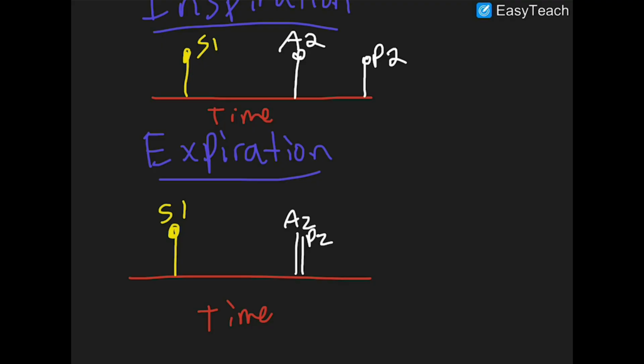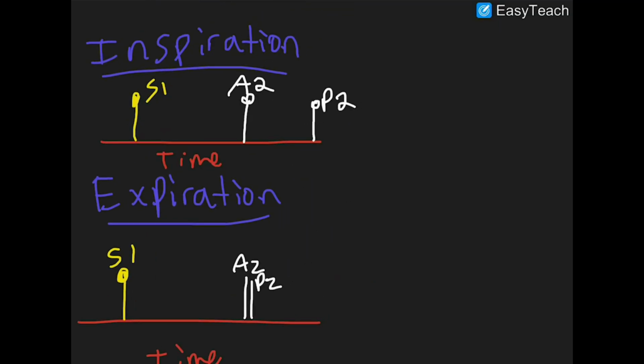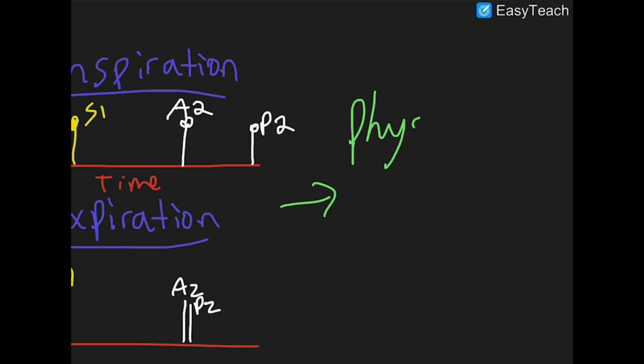So if your left ventricle is pumping at a really high pressure and pumping all that blood across your aortic valve really fast, it makes sense that your aortic valve would close quicker, and much before your pulmonary valve. So this right here that we just saw, that on inspiration, P2 comes much after A2, and on expiration, they both come basically at the same time, this is physiological splitting, okay?